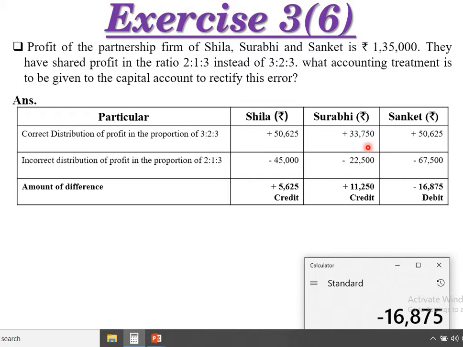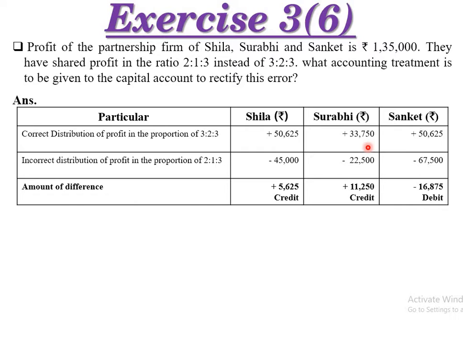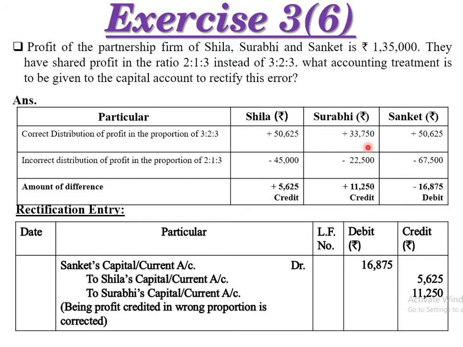So he will give that amount to Sheela and Surbi, that is the amount in minus, so it will be debited. Sanket will give the amount of difference to Sheela and Surbi, that is the particular partnership rule. The rectification entry: someone will receive, someone will sacrifice. Sanket's capital account is debited with the total amount, 16,875. So he will give to Sheela and Surbi.